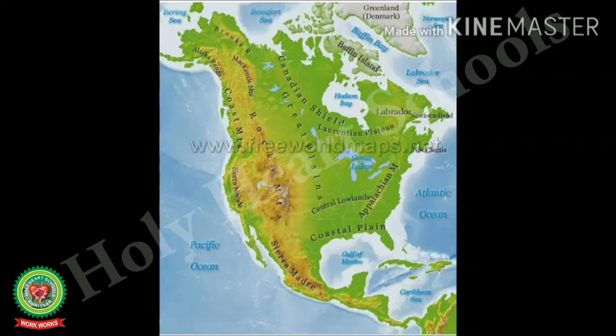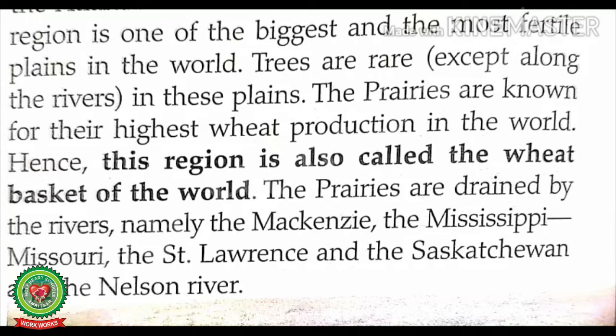This plain land is known as Central Plain or Central Lowlands or the Prairies land also. Trees are rare except along the rivers in these plains. The prairies are known for their highest wheat production in the world.